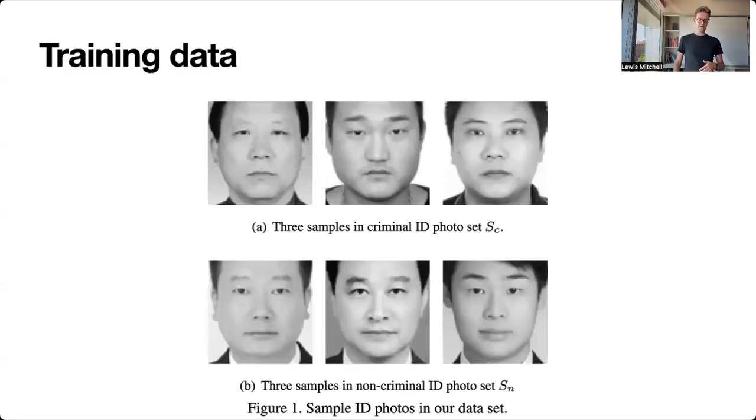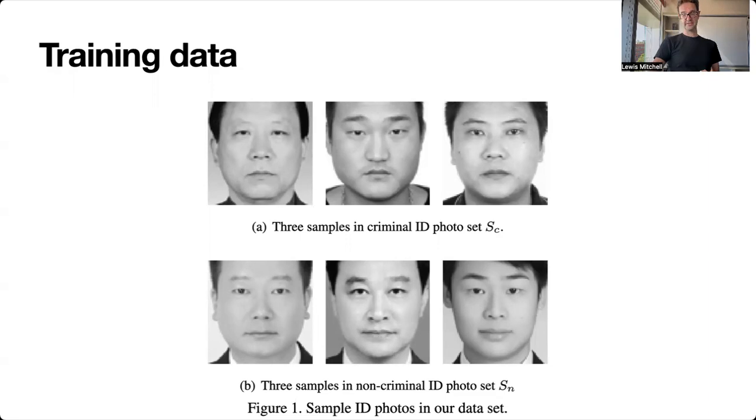Anyway, let's talk about the training data in this automated detection of criminality paper. Here's their training data. Here are 3 samples of photos of criminals. These are known criminals, so people who have been charged with crimes. There's one photo set, and there are lots and lots of images in this set. And then here's a set of samples of photos of people who are not criminals. So they're in the non-criminal set.